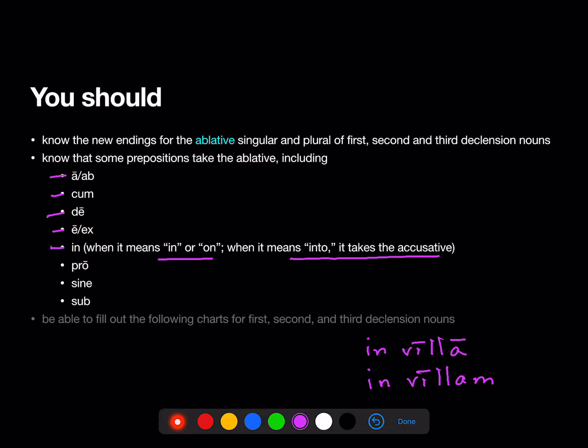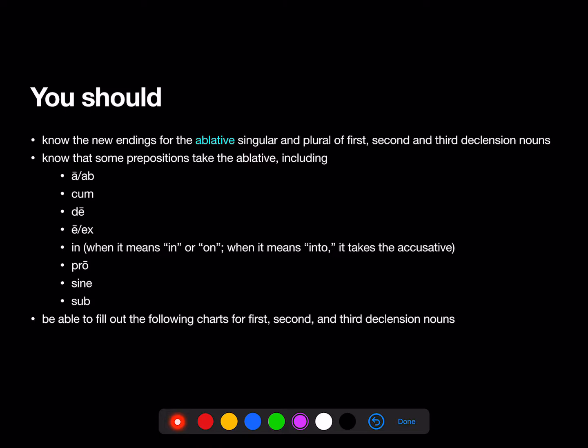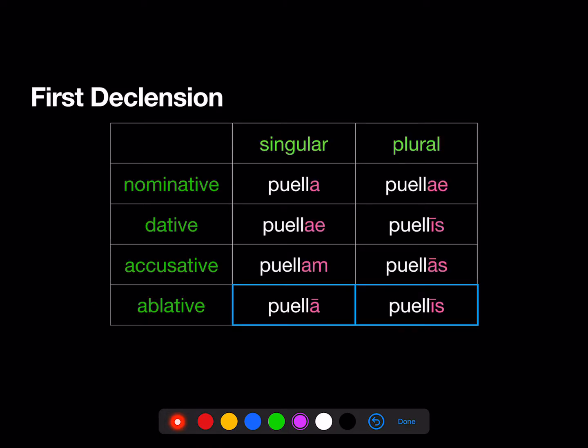Other prepositions that take the ablative: pro, sine, or sub. You should also be able to fill out the following charts for first, second, and third declension nouns.